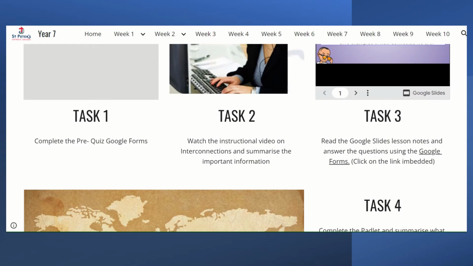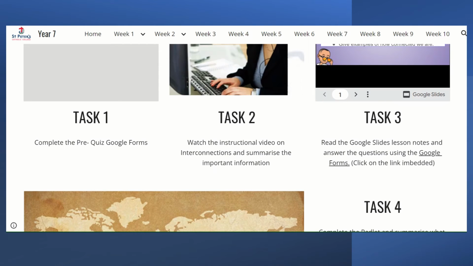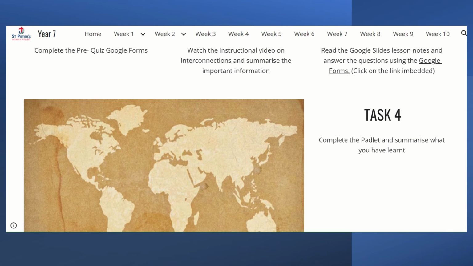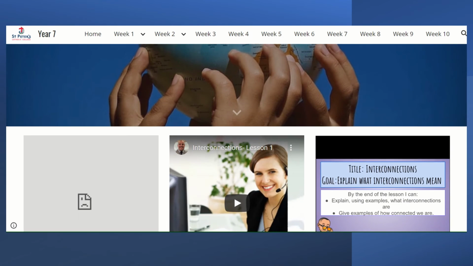Can you make sure though that you've logged into Google Chrome using your school account? And then what I want you to do is complete this Padlet and summarize what you've learned. So that's what I want you to do by the end of this week. Each week you're going to have about 3 or 4 tasks that you've got to do, and the deadline for that is always going to be Friday afternoon.